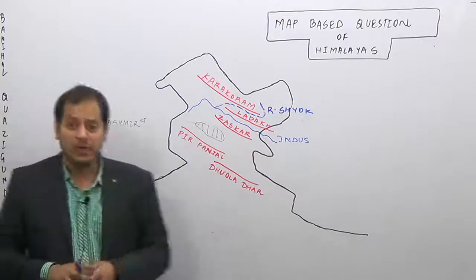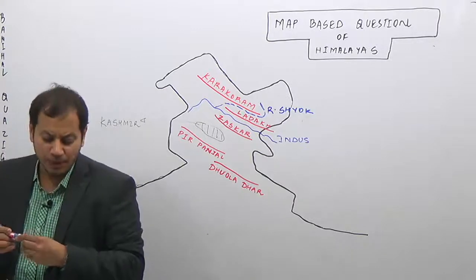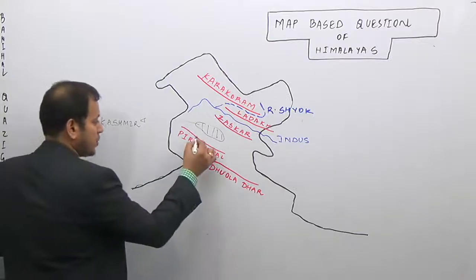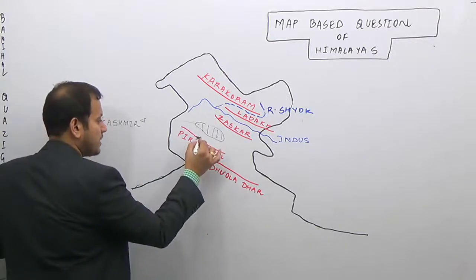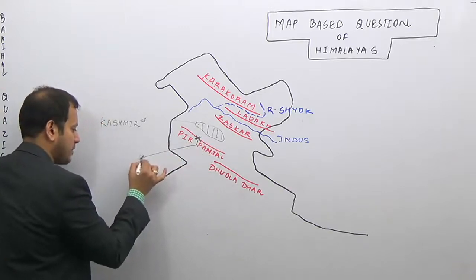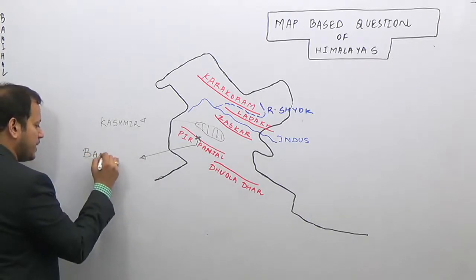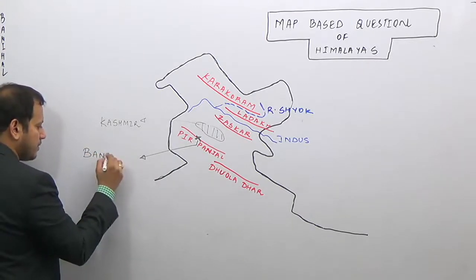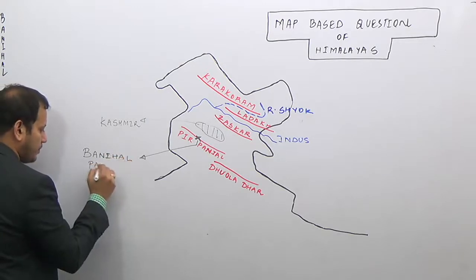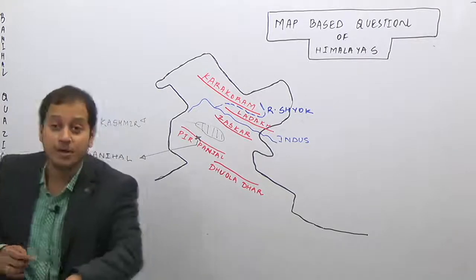And then Dhauladhar ranges. Two more things which are important from the exam point of view are the passes in the Pir Panjal range. One of the most important passes in the Pir Panjal range is the Banihal Pass. Banihal Pass is important from two points.